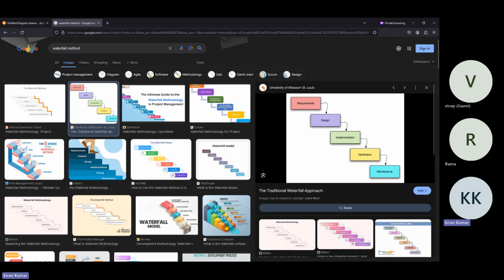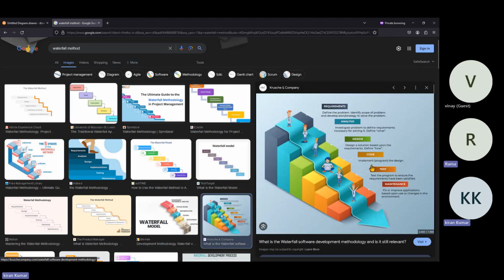Even here you can see they explain: define the problem, identify the scope of the problem, develop a plan and strategy, solve the problem, investigate the problem, define the necessary requirements, and so on. This process is entirely completed first, and only then is it released to the customer.